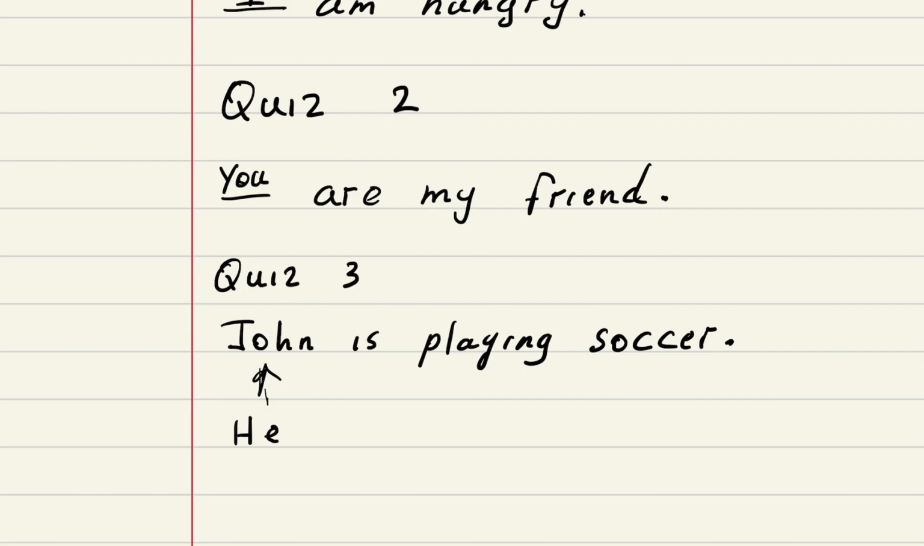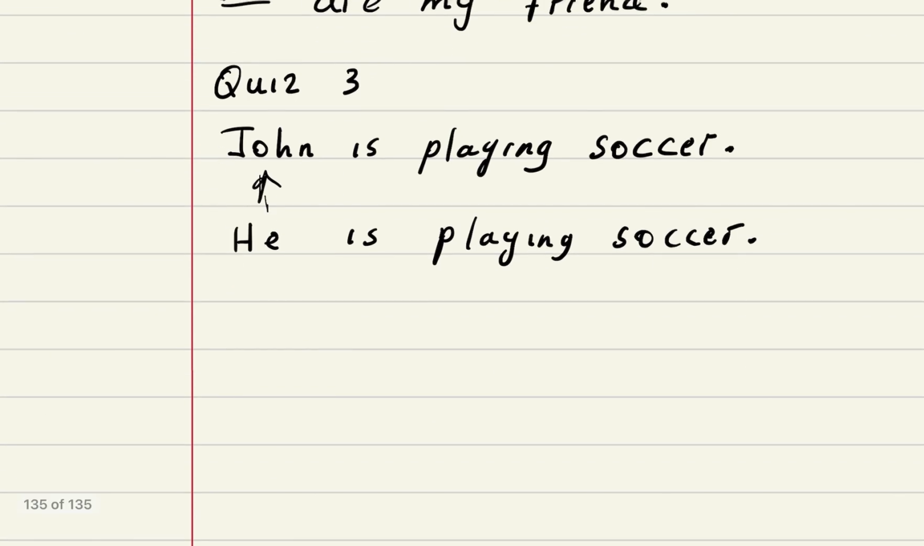He is playing soccer, right? So we're using he because typically John is a male name, and since we're talking about John, we consider that the third person subjective personal pronoun, since he's the one doing the playing. Okay, let's do another quiz.